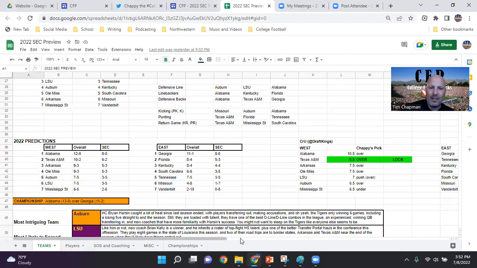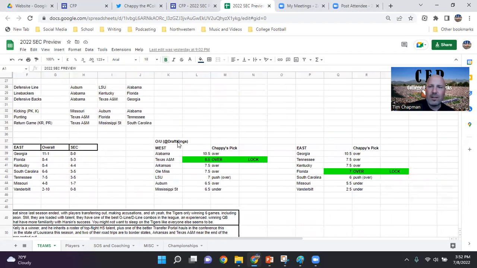And then over here on the right side, scroll over a little bit more, are the over-under numbers from DraftKings. So shout out to DraftKings. But this is the number that they've established for these programs, at least at the time that this preview was released. And I give you my pick. So if it's in lowercase, it's basically saying that's where I'm leaning. And if it's in all caps and it's got the word lock next to it, that's one that I feel highly confident in either being over, like Texas A&M being over 8.5, or Florida being over 7.